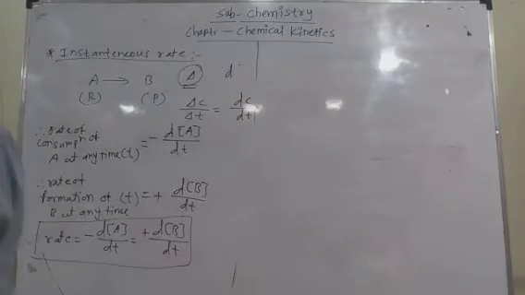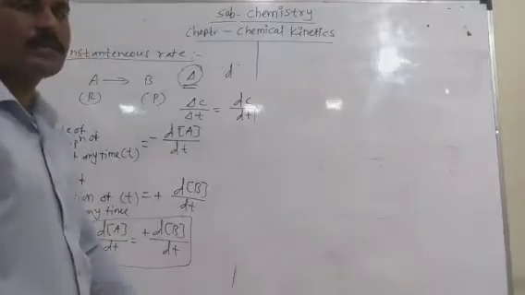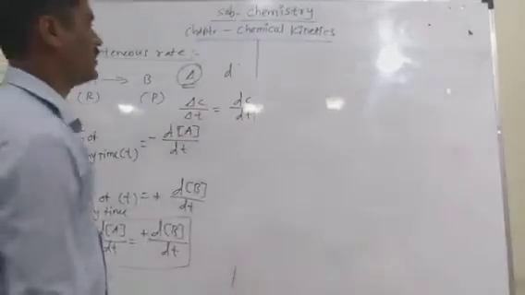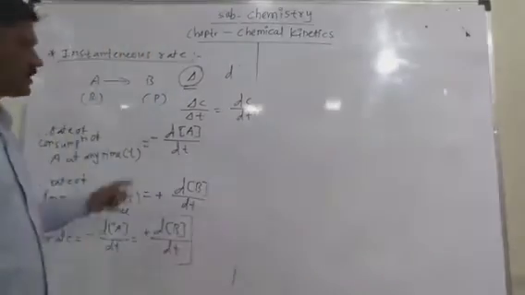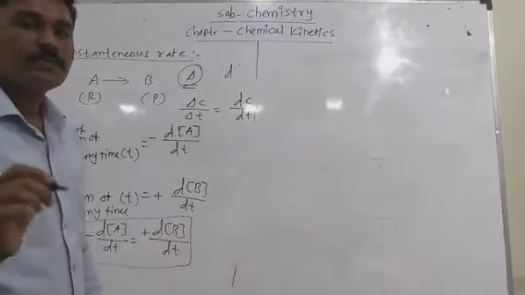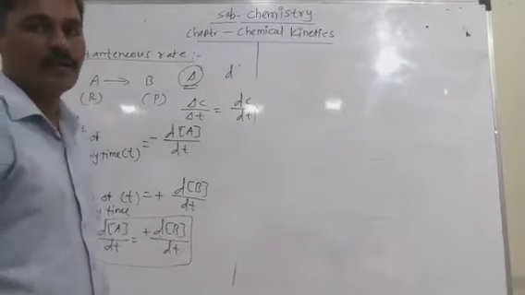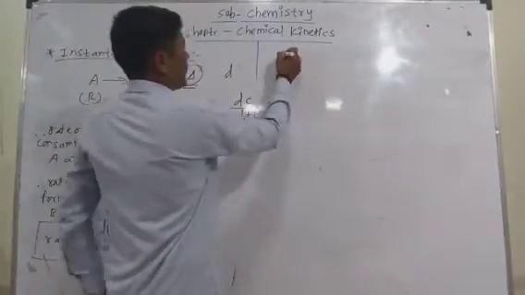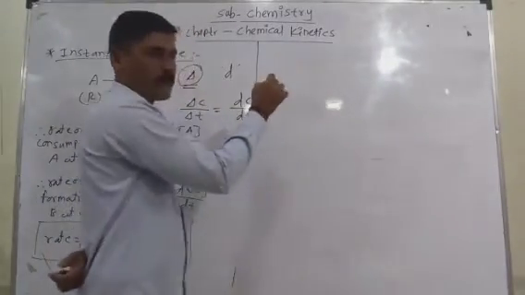Okay. On that basis, instantaneous rate of reaction. Consider another example in which the stoichiometric coefficients are different. When the stoichiometric coefficients for the given reactant and the product are different, then the rate of the corresponding reaction is independent of those stoichiometric coefficients, and depends on the concentration of the reactant and the product.